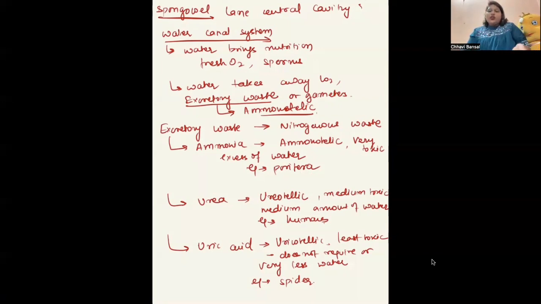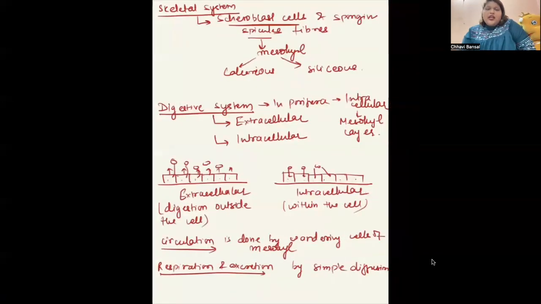Right? Now we are talking about the excretory waste. We discussed that poriferans are ammonotelic in nature because they are aquatic. Next, their skeletal system is made up of two types of things, scleroblast cells, which form the spicules, and spongin fibers. Now, these spicules are also of two types. They are made by the mesohyl cells first, and they can be calcareous, meaning made up of calcium carbonate, or siliceous, meaning made up of silicic acid.